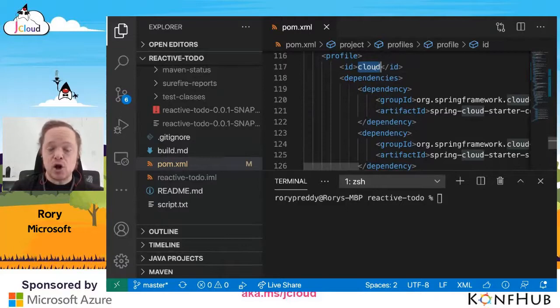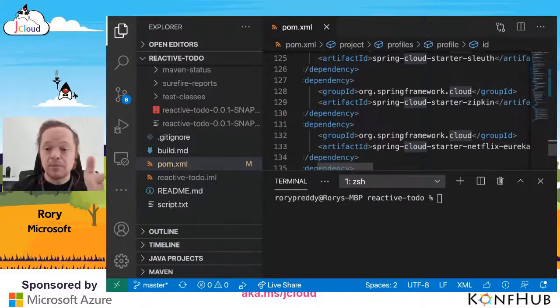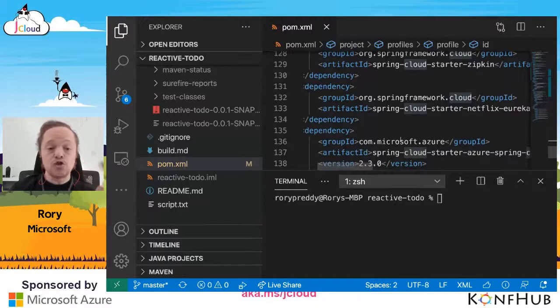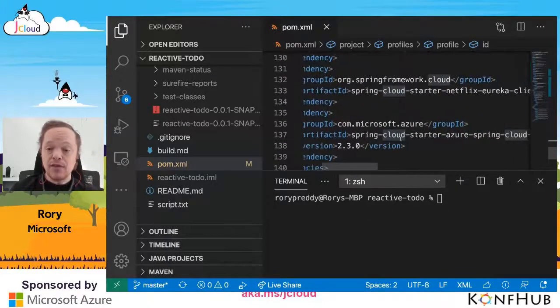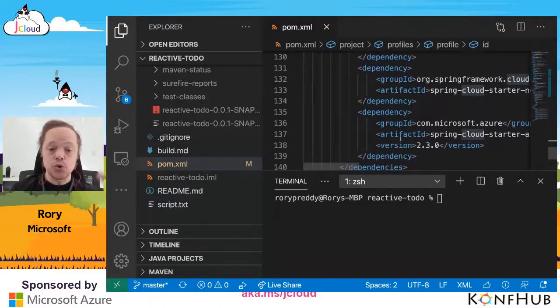So when I want to run it locally, I don't want to bring in all my dependencies here. And the cloud platform is pretty simple. I've got Cloud Config, Sleuth for distributed tracing, Zipkin also, Eureka to manage the registry. And then finally, I've got the cloud starter, which lets me connect to my Eureka client. So that's my POM done.